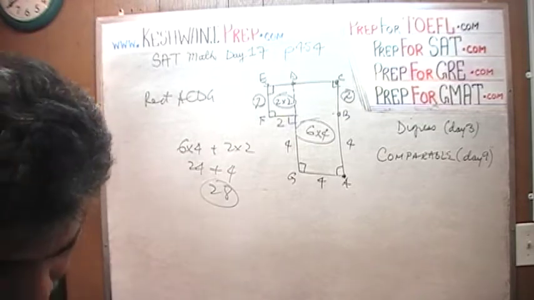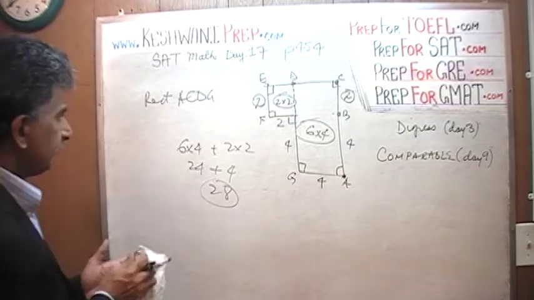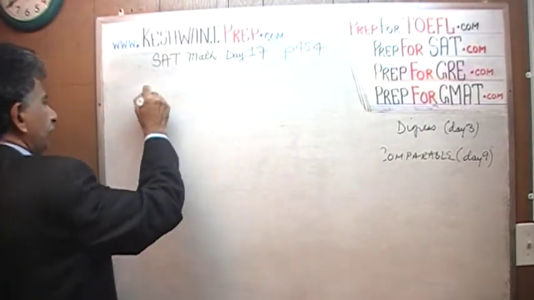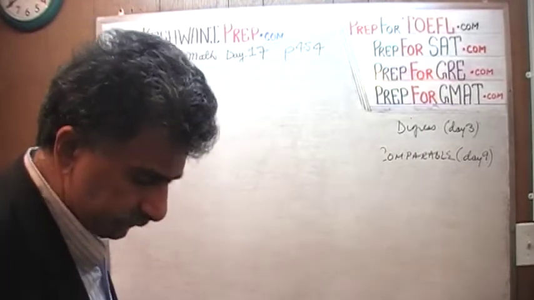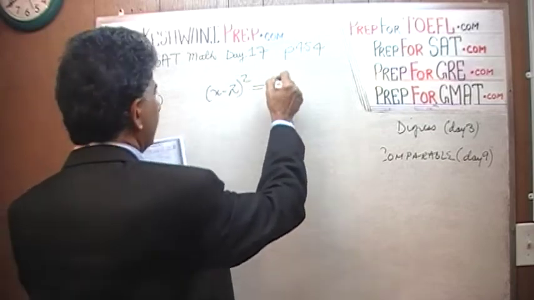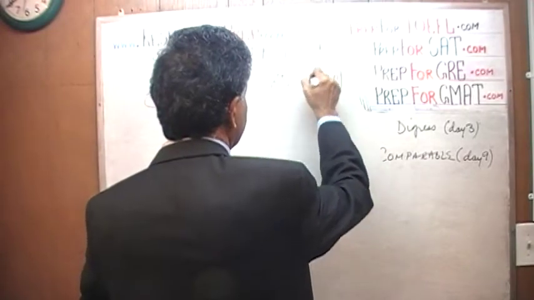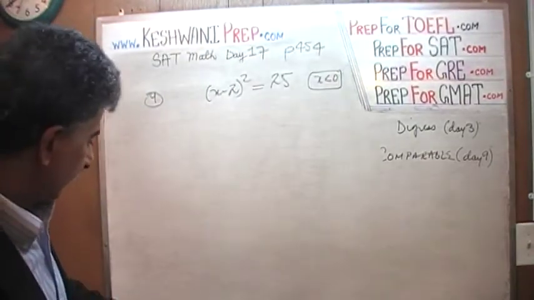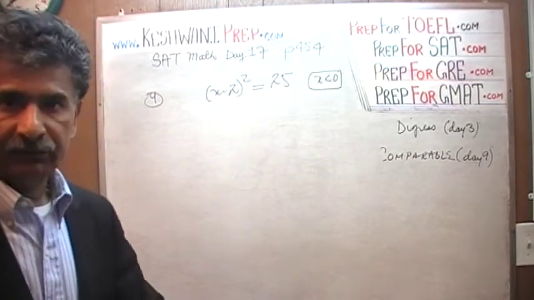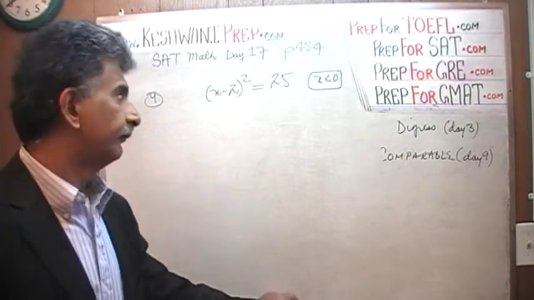Number 9 is the last one on the page. Let's take a look at it. Number 9. In number 9 we are told that x minus 2 whole squared equals 25. And we are told again that x is negative, which is a very important bit of information that's going to come in handy in a second. Whenever they go out of their way to tell you these things, very obscure, very subtle things, it's there for a reason. Do you understand?